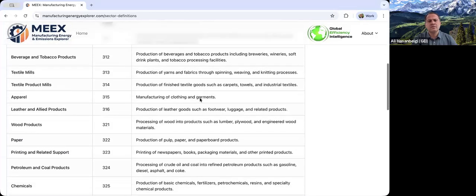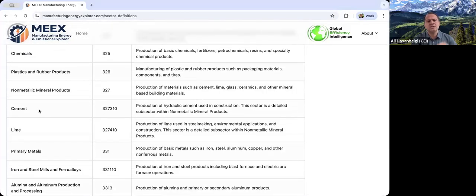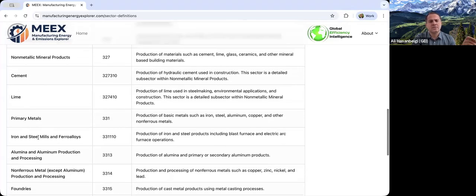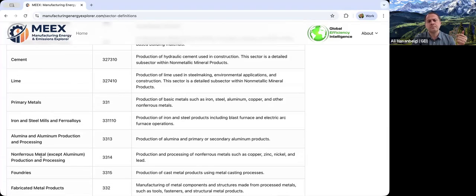There are sectors that have a slight, for some of the key sectors like cement and lime sector and iron and steel and alumina and aluminum and non-ferrous metal except aluminum. Those are the subsectors of some of the main three-digit NAICS sector. So the three-digit NAICS sector, for example, is primary metal.